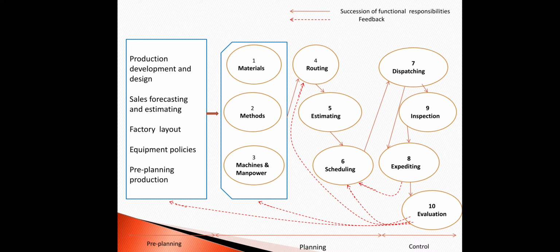The next function is machines and manpower. As I told in the first session, in an earlier era, products were manufactured by hand. At that time the product was simple and a person could easily manufacture it by hand.